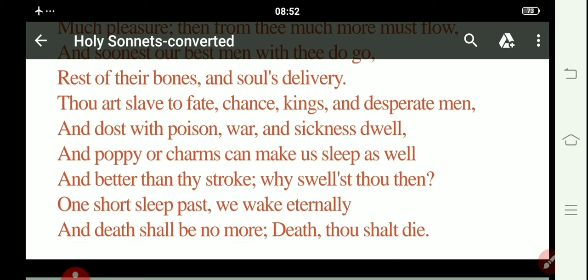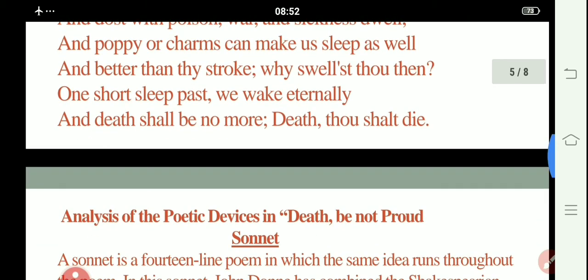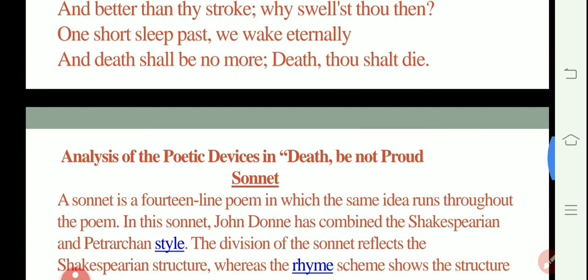All right then. So this is our whole sonnet, about which John Donne had given his idea. In this sonnet he personified death. He used death as a metaphor. And throughout the sonnet he challenges death. Okay then, so this is our brief explanation of John Donne's sonnet, Death Be Not Proud, or sonnet number 10 among the Holy Sonnets series.